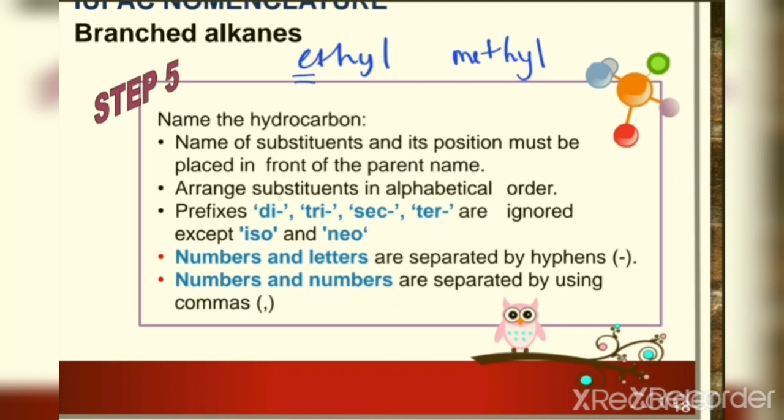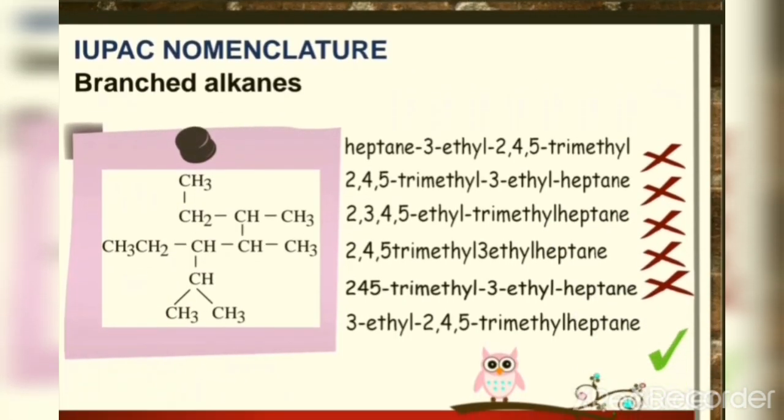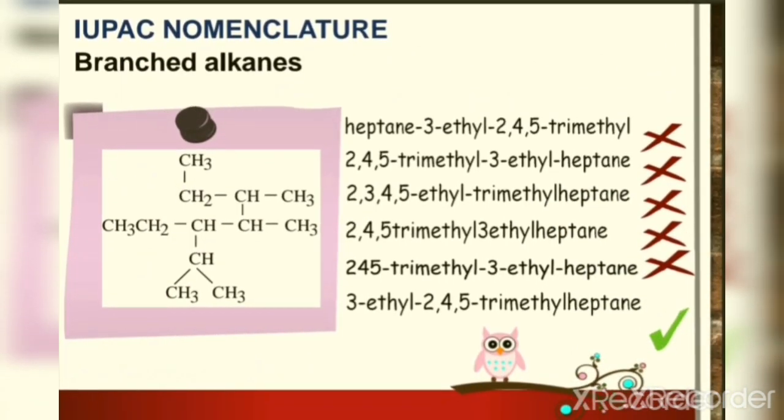Okay, and then the prefixes di, tri, sec, ter are ignored except iso and neo. And the numbers and letters are separated by hyphens. This is a hyphen. And if we have numbers and numbers, we will separate them by commas. Okay, so let's see the next slide. So in order to name it, we must follow the rules.